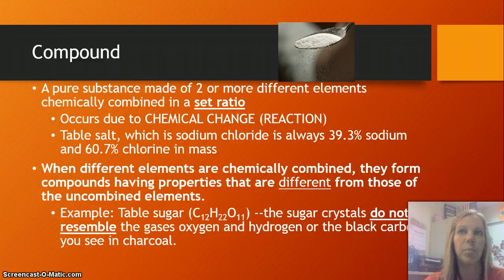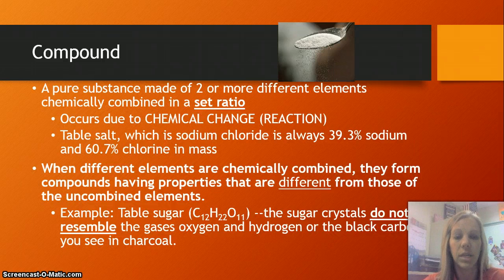All right, so we need to compare now compounds and mixtures. The biggest thing you need to know about a compound is that it is a chemical combination of two or more elements in a set ratio. So compounds occur due to a chemical reaction where bonds between atoms have been broken and new ones have been formed, and therefore you have a compound.